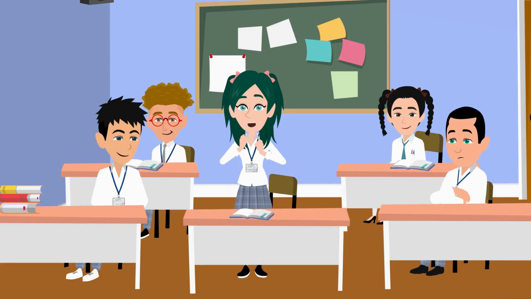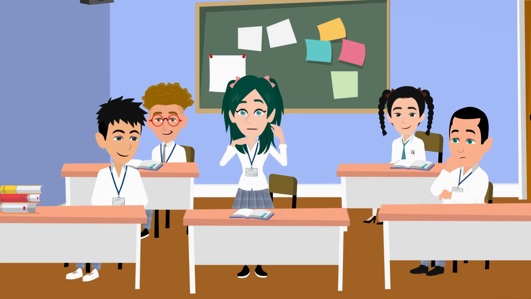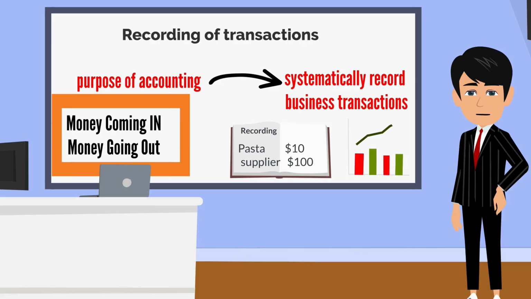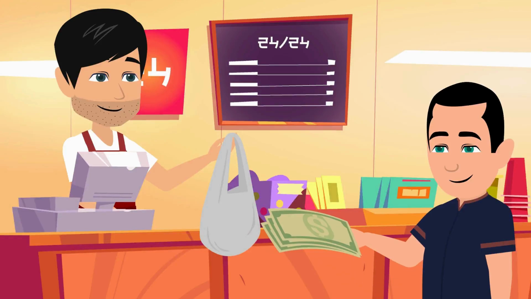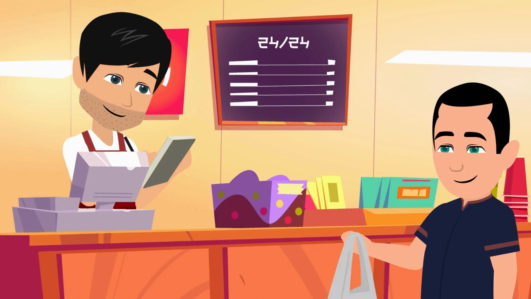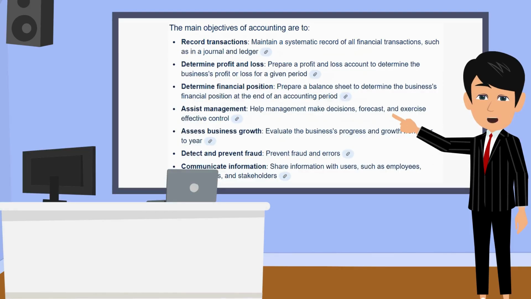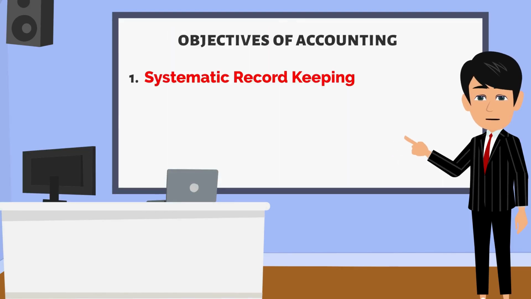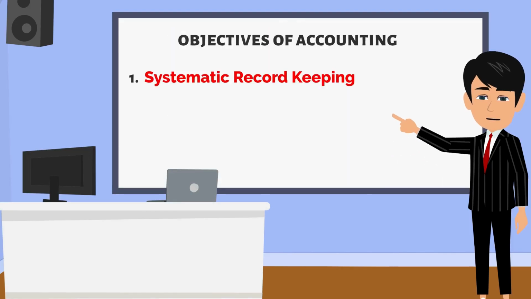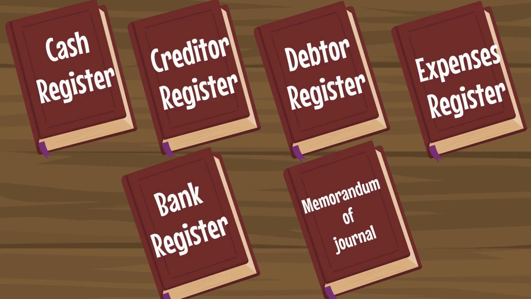So it's similar to how Mr. Rajkumar, the shopkeeper, keeps track of his sales and expenses. Exactly, Bushra. Let's take Mr. Rajkumar as an example. He runs a small shop and needs to keep track of everything: sales, purchases, cash flow. This is where accounting plays a crucial role. The main objectives of accounting are: the first objective of accounting is systematic record keeping. This involves maintaining accurate and organized records. For example, Mr. Rajkumar records each sale and purchase in a systematic manner.